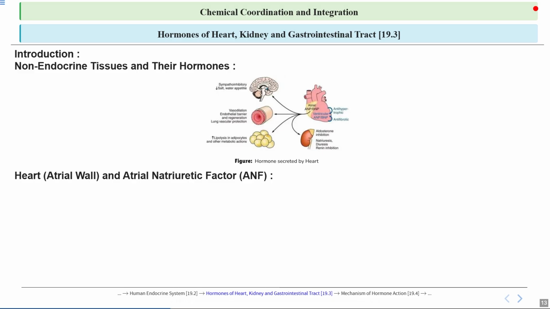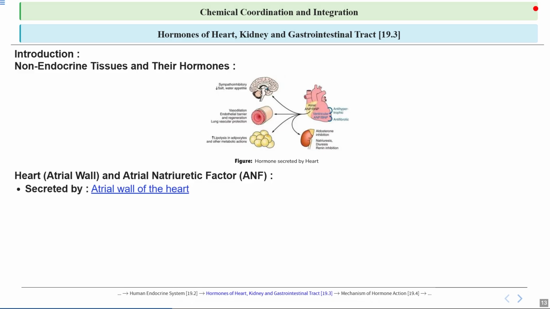Heart or atrial wall and atrial natriuretic factor or ANF. The atrial wall of the heart produces a hormone which is called ANP, that is, atrial natriuretic factor. When the heart is stretched, which happens when blood volume increases, ANP helps regulate blood pressure by promoting the excretion of sodium and water through urine, thus reducing blood volume and lowering blood pressure. This whole mechanism is important for maintaining homeostasis in the body.